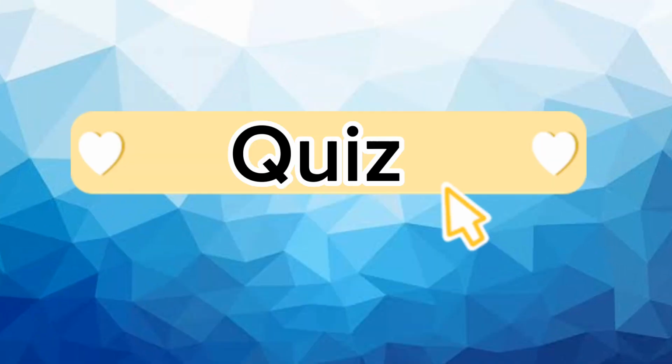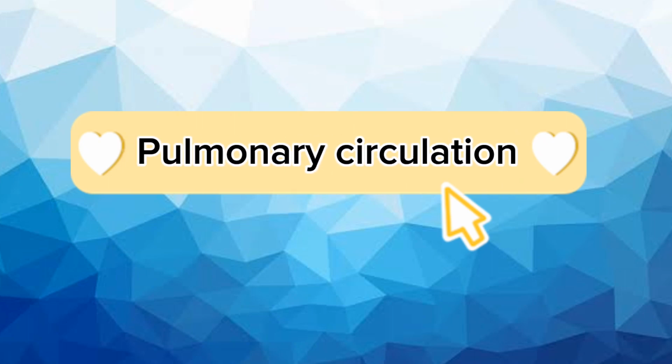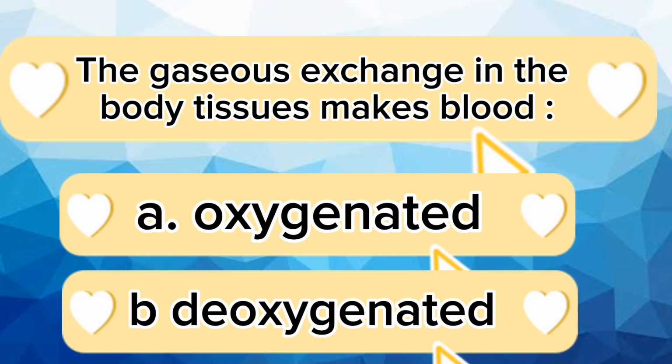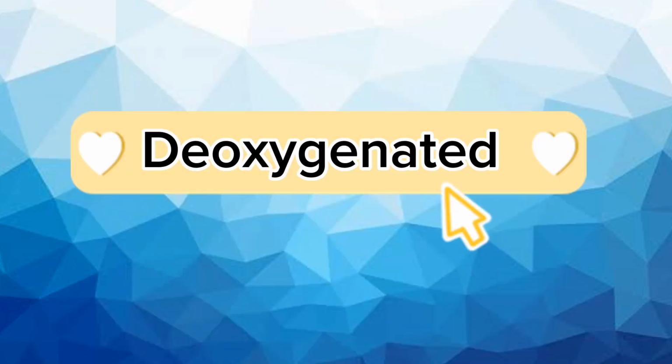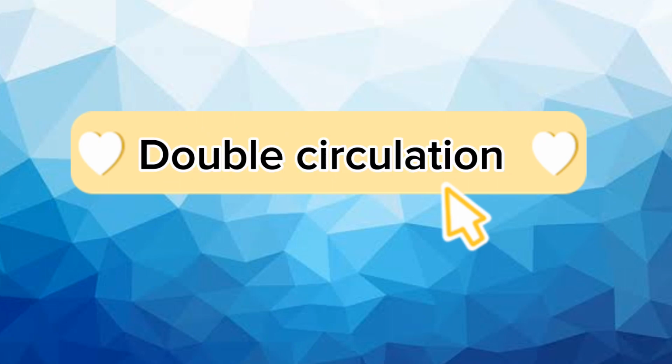Let's have a quiz for self-analysis. Question number 1: the right ventricle pumps the blood into which circulation? The correct answer is pulmonary circulation. Question number 2: the gaseous exchange in the body tissue makes blood option A oxygenated or option B deoxygenated. The correct option is deoxygenated. Number 3: with a single heartbeat, blood follows how many circulations? And the answer is double circulation, systemic and pulmonary.